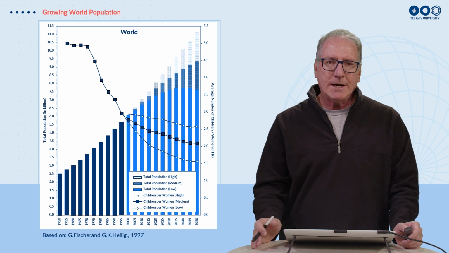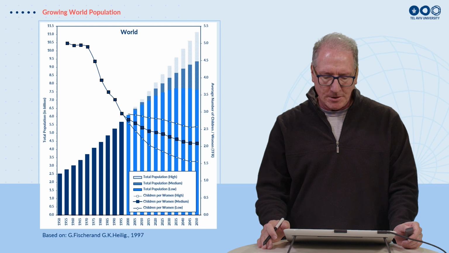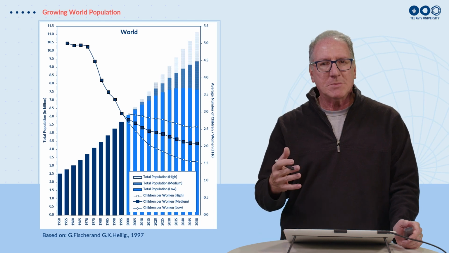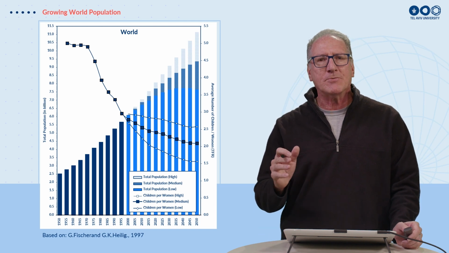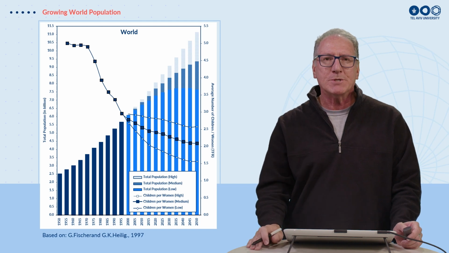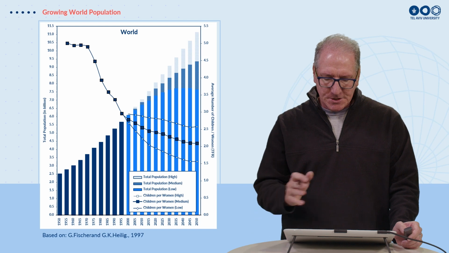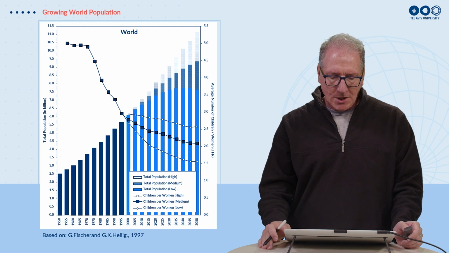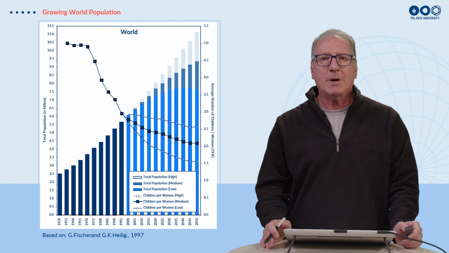The goal of the United Nations is to get to about 2.1 children per female on the planet. If we're pessimistic, maybe 2.6, and if we're very optimistic, maybe 1.6. Based on these fertility rates, the bars represent the population growth, which will reach maybe about 9 billion people by 2050.